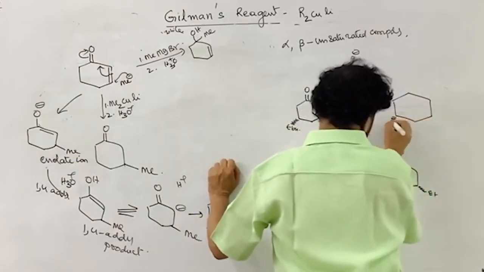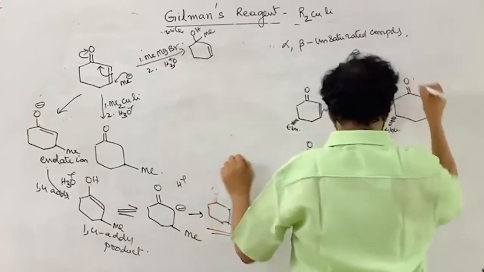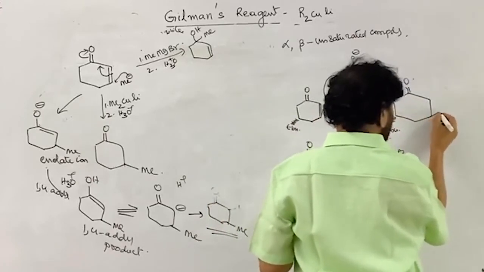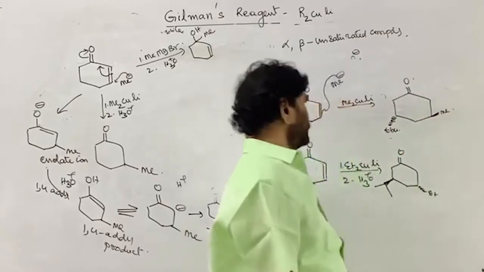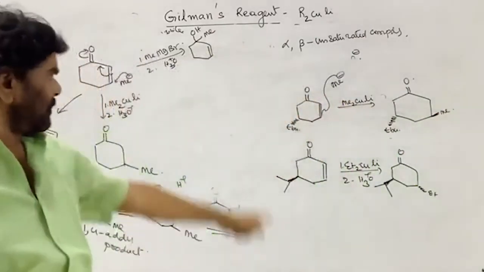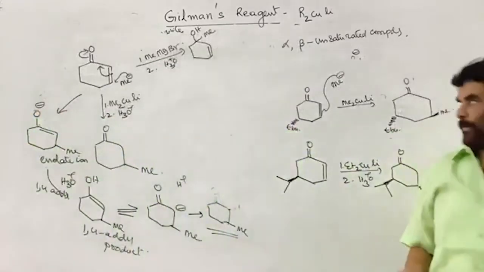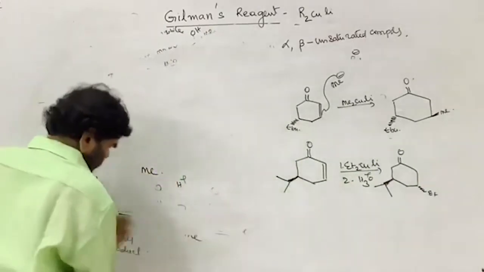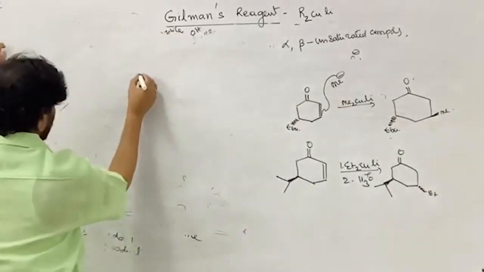This is the tertiary butyl. This is the double bond, O. This is the methyl. 1,2 addition, 1,4 addition, conjugate addition. So you know the mechanism. I am not showing the mechanism of the reaction again. So suppose this is the case.